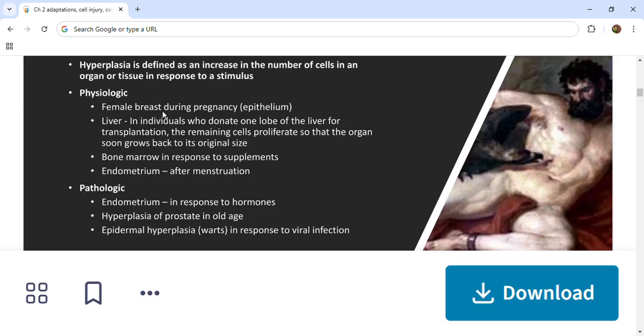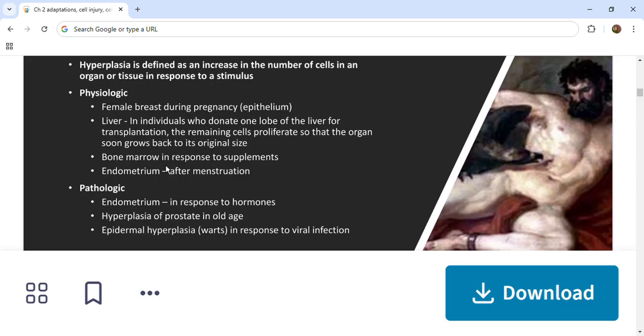An example of compensatory hyperplasia is the liver. This concept is used when individuals donate one lobe of the liver for transplantation; they need not donate the whole organ. Only one lobe of the liver is donated, and the remaining cells proliferate and the liver soon goes back to its original size. This is liver regeneration.